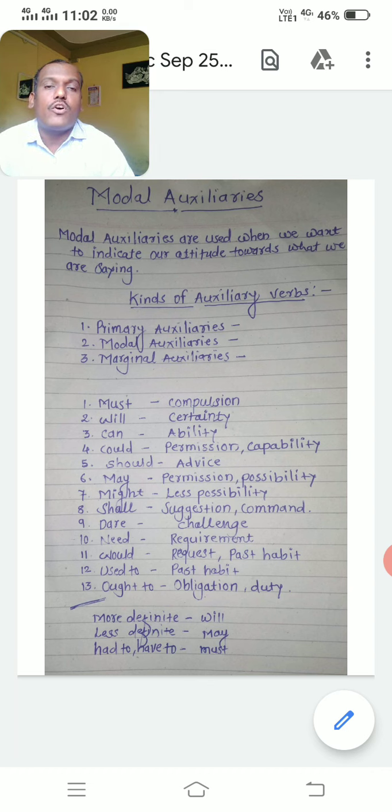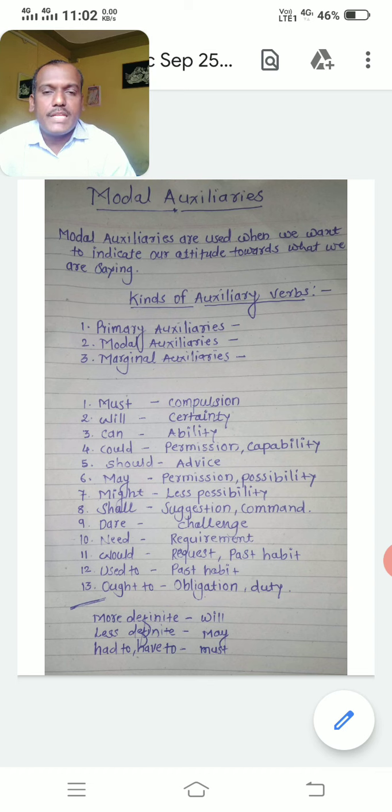Would is used for polite request or past habit. If there is past habit, he would play cricket, I would write letters. That was past habit. So for showing past habit, we have to use would. I think I referred to so many question papers, and many times I learned that would and will, must, such modal auxiliaries are repeated many times. Would is also used for request: would you like to give me your pen? For polite request, would is used, or for past habit, would is used.